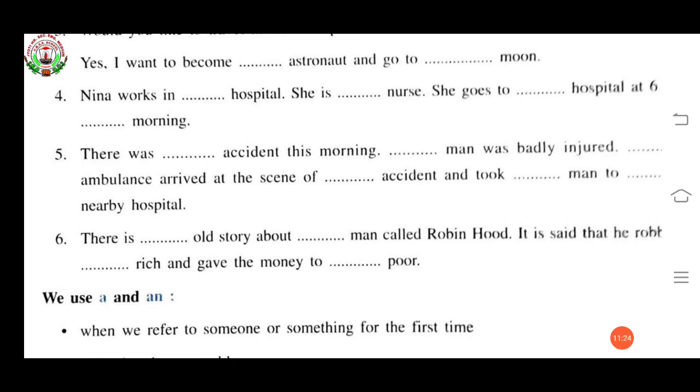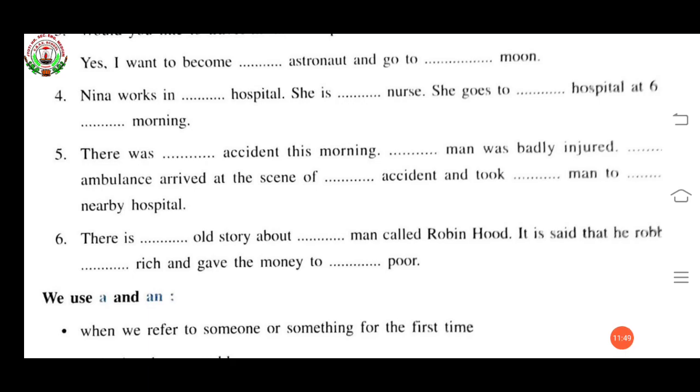Now see the fifth one. There was dash accident this morning. There was an accident this morning. Dash man was badly injured. A man was badly injured.